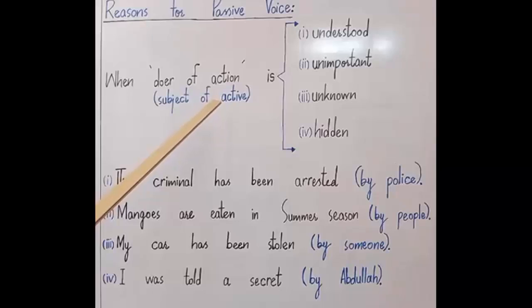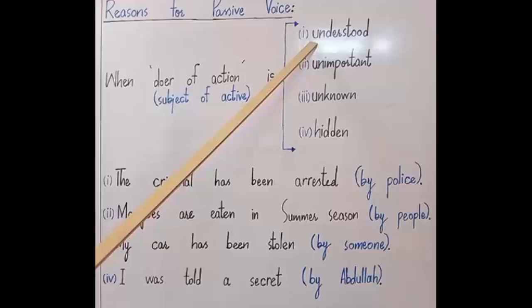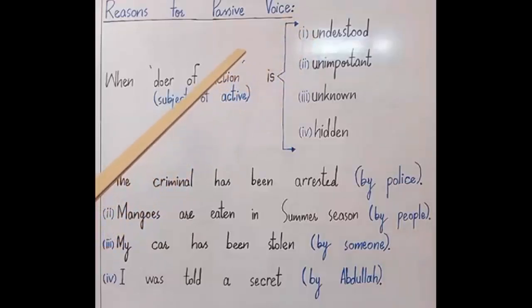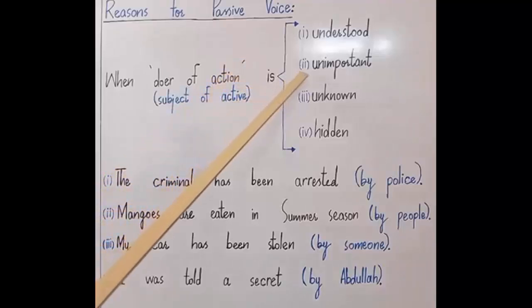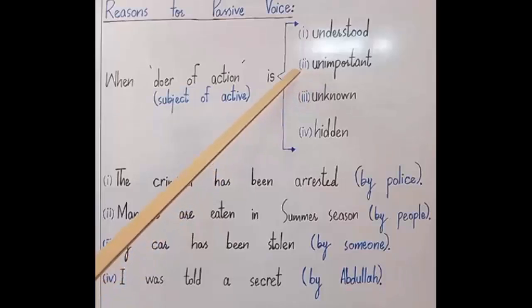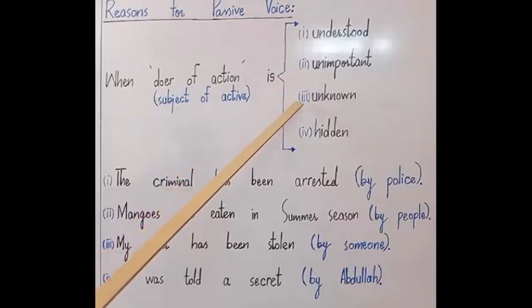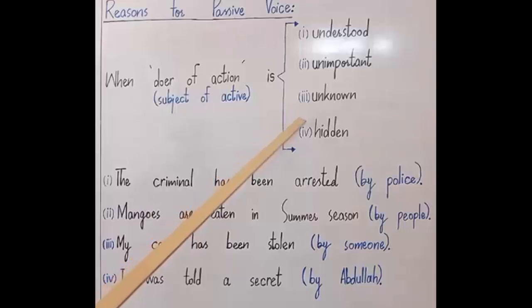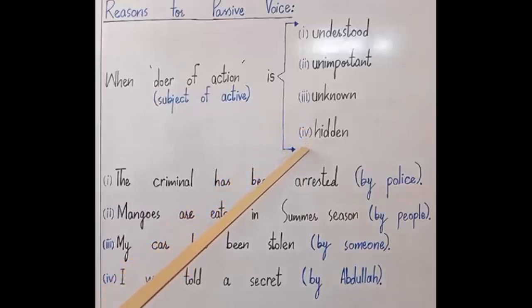When the subject of the active sentence, in simple words the doer of an action, is understood, we use passive voice, not active voice. When the doer of an action is unimportant, we don't use an active sentence, we use a passive sentence. When the subject, which means the doer of an action, is unknown, in this case also we use passive voice, not active voice. And when the speaker wants to hide the subject or the doer of an action in the sentence, he uses passive voice.